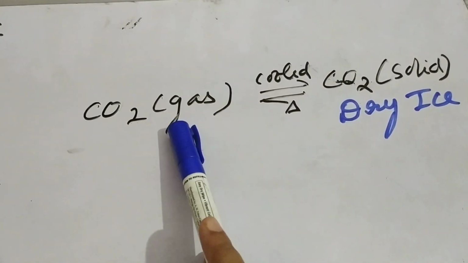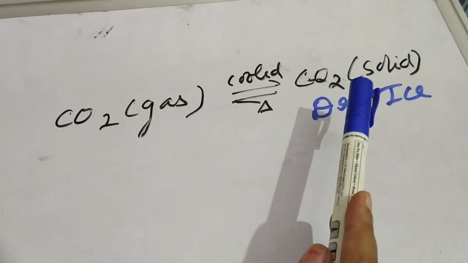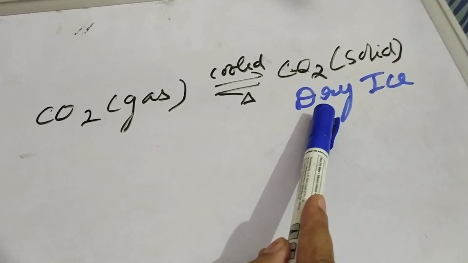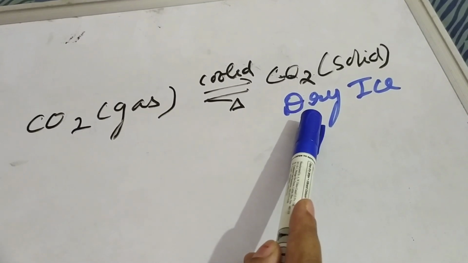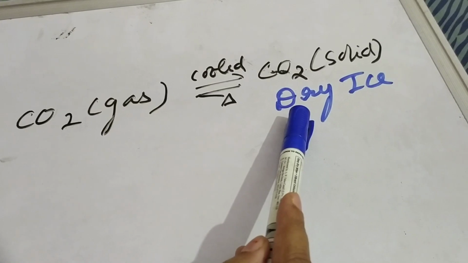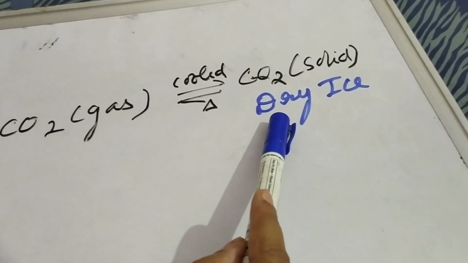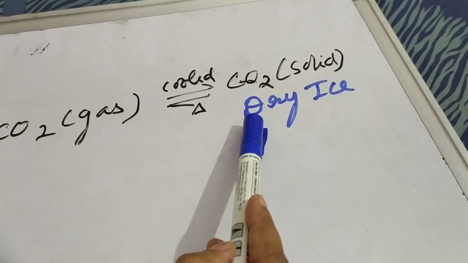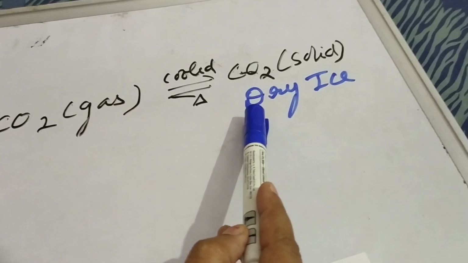Now here is CO2, which is just the reverse of the previous one. CO2 gas, when cooled, will give you CO2 solid, which is also called dry ice. This you might have heard of in your daily life. Dry ice is used to store and refrigerate ice creams and keep them cool or frozen for a longer period of time. It is used to preserve vaccines, human organs, as well as blood, because it is very cold, and therefore it is used to preserve these items.